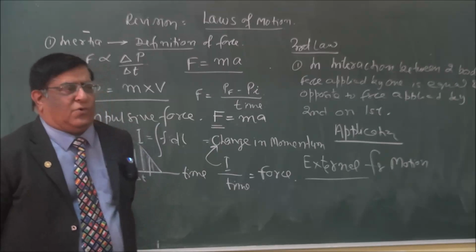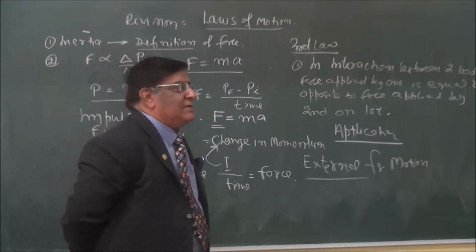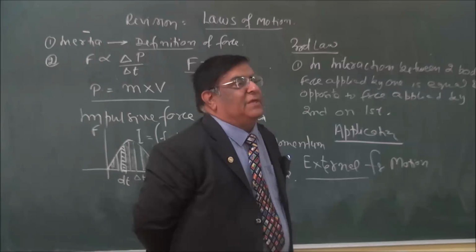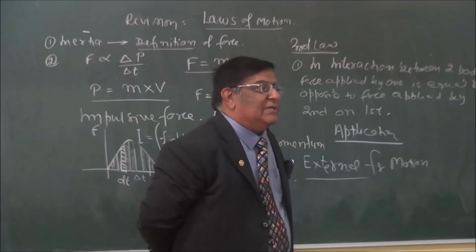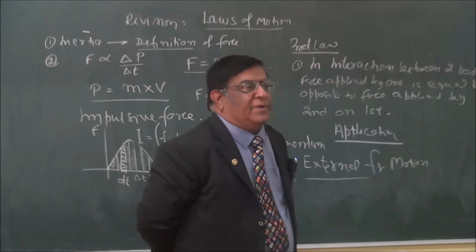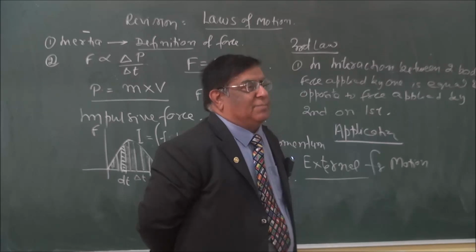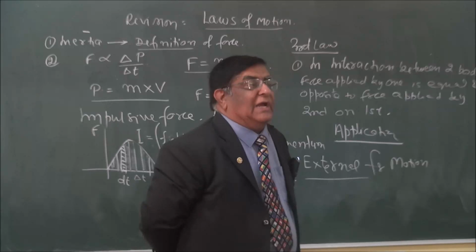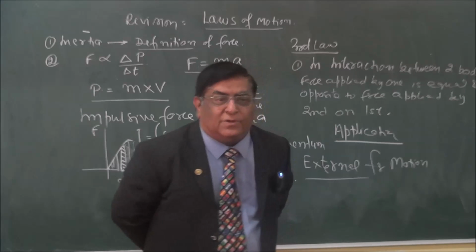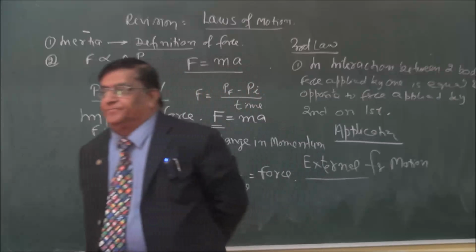No. Yes, this is a mistake students make, and this is something important that is asked in questions. The direction of friction, please remember, is not opposite to the force applied. No, it is opposite to intention of motion. Opposite to intention of motion.